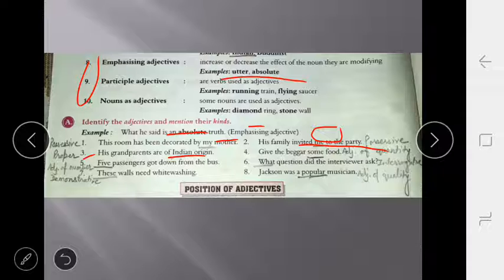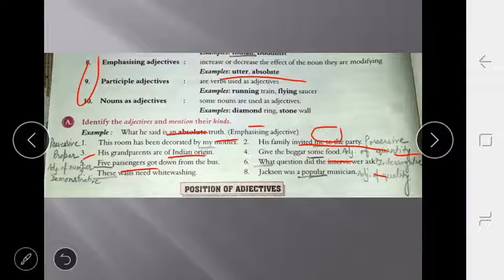In the fourth sentence, give the beggar some food. Here the noun is food and it is defined more with the help of some. That is the adjective of quantity. In the next sentence, 5 passengers. Here passengers is the noun that is more defined by the help of 5. It means that is the adjective of number. In the next sentence, 6th, what question did the interviewer ask? Here we have the question mark, that is the symbol of interrogation. It means it is the interrogative adjective.